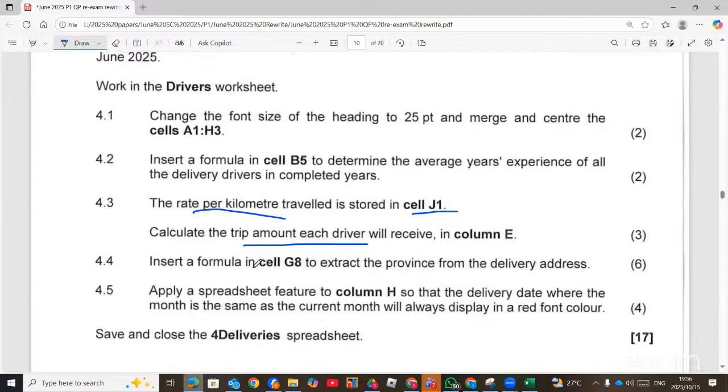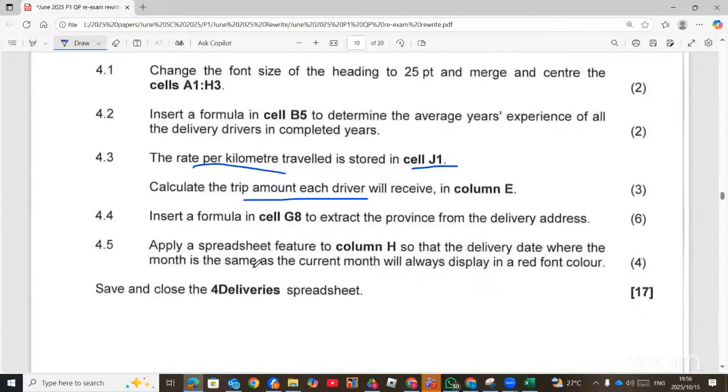Now, 4.4, insert a formula in G8 to extract the province from the delivery address. And I like this question here. This is a text function. And you can see that from question 3, we didn't see any text function. So meaning in every question paper, there will be a text function, there will be lookup, sometimes date functions, date calculations also. So here is a text function and it's 6 marks. That means you have to do more of a combination of text functions.